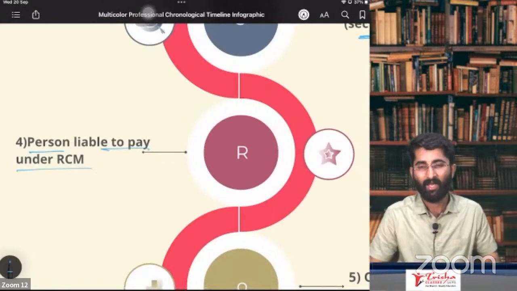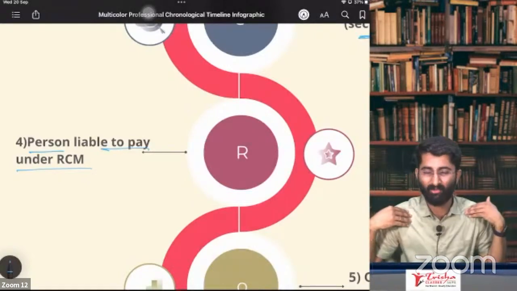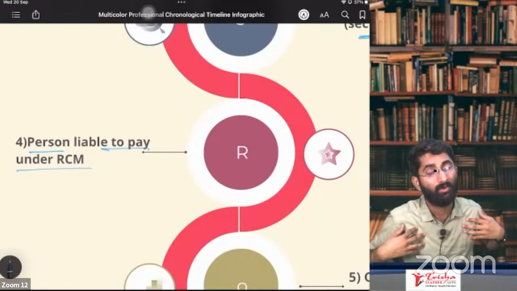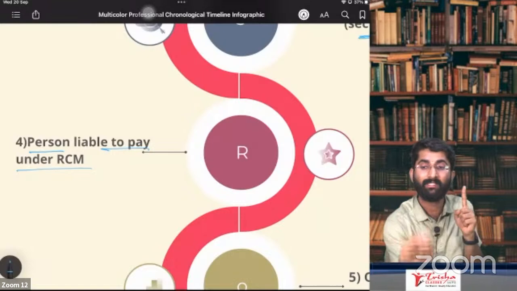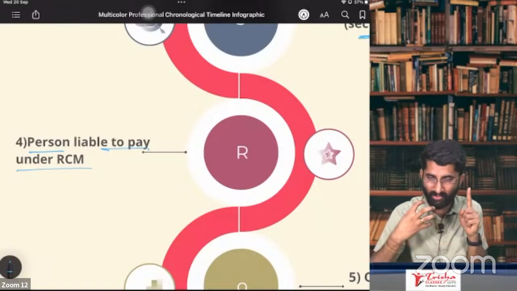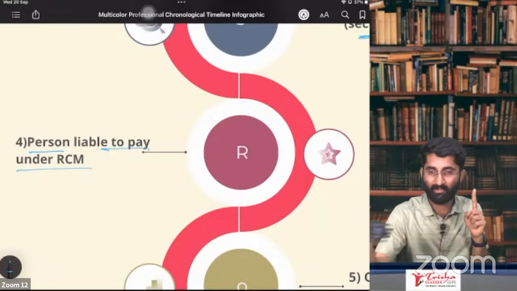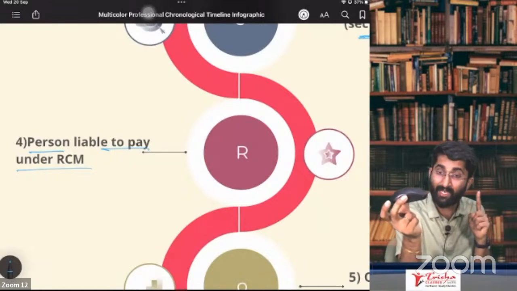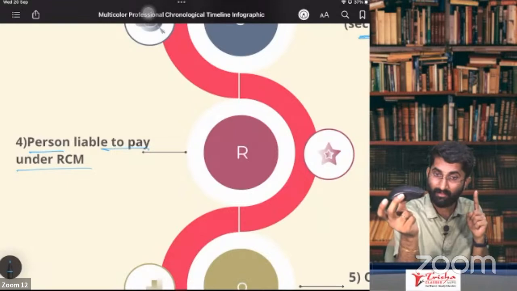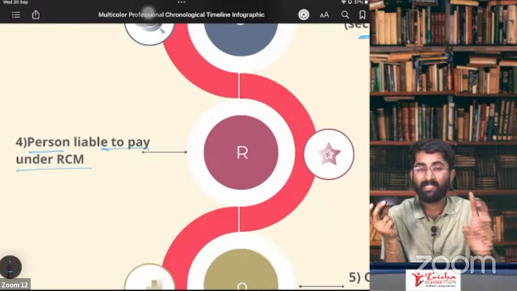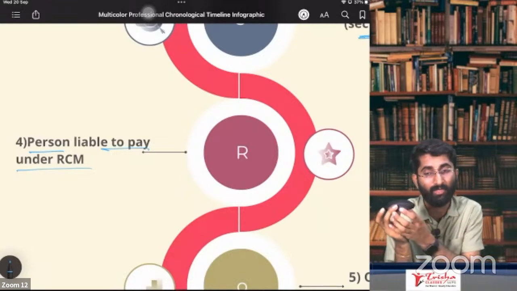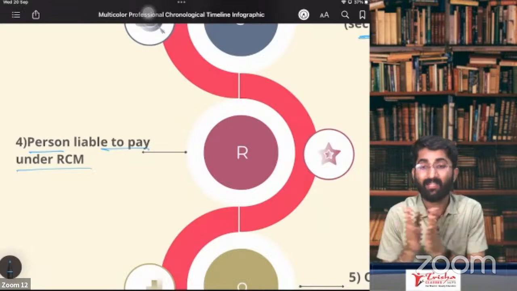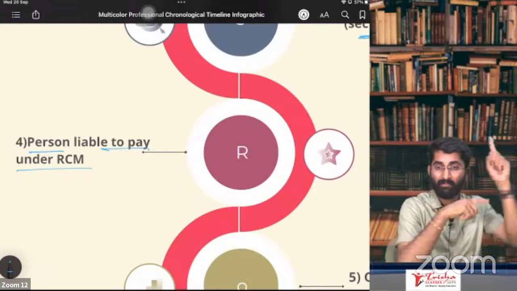Next one, person liable to pay under RCM. See, you are selling me some goods, and I am the recipient. You are the supplier. You are selling me these goods on which RCM is applicable, so I have to pay you only the amount of the goods, and the GST amount I have to pay to the government.